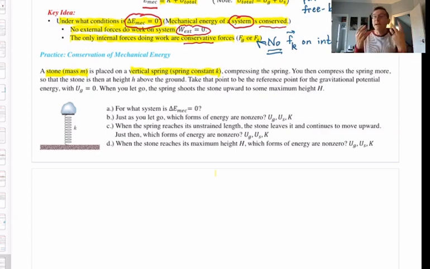And of course, every spring is fabricated to have a natural length. I'll call that L. That's the length it will be at if you don't do anything to it. Its equilibrium length, or its unstrained length is probably a better way to say it. All right, so all we're going to do is set up that vertical spring. It's got some spring constant, some stiffness, little k, and put the stone of mass m, and for now, just let it rest on top of the spring. I hope you can visualize that the stone will just sit there in equilibrium. There'll be a downward force due to gravity, and if it's sitting there with no acceleration, there must be an upward force to balance F grav down.